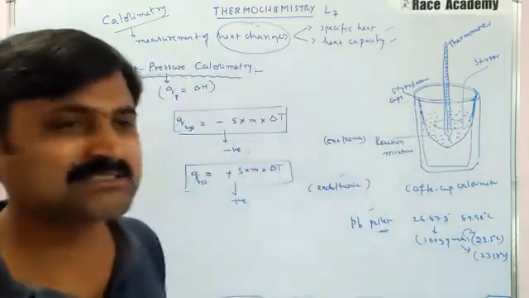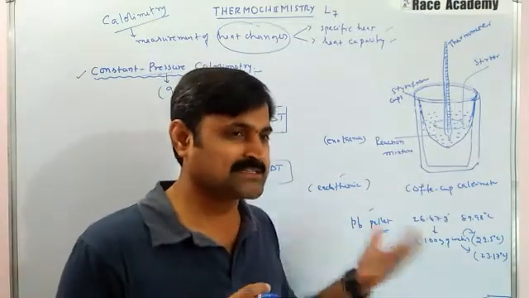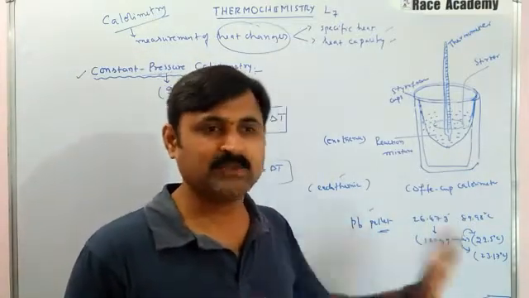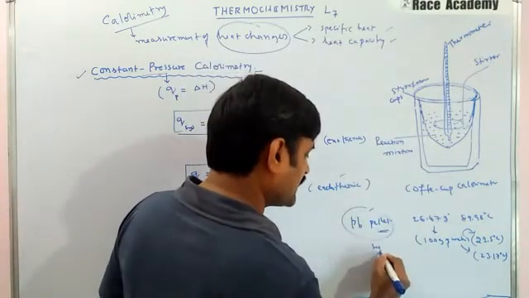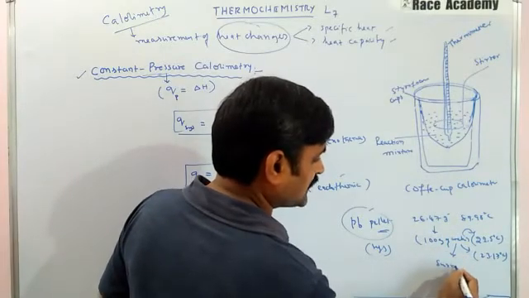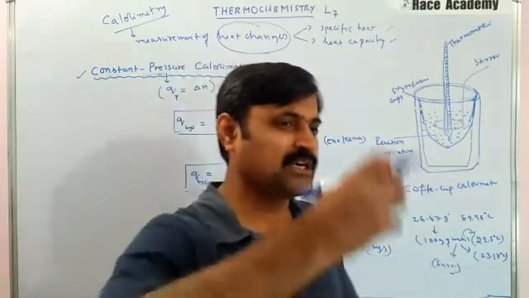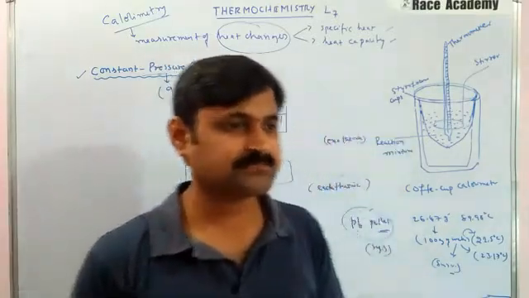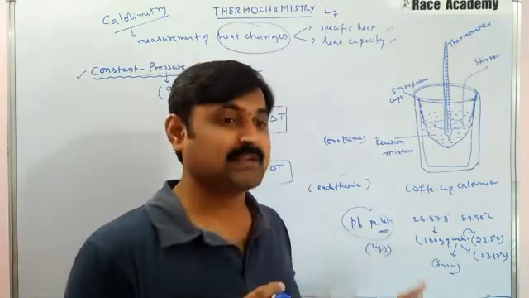Right? In this case, we consider the lead pellet to be the system and water to be the surroundings. You know what is the lead pellet here? That is system, and what is water? Water is surroundings. So temperature of the water is increased because there is a chemical reaction.